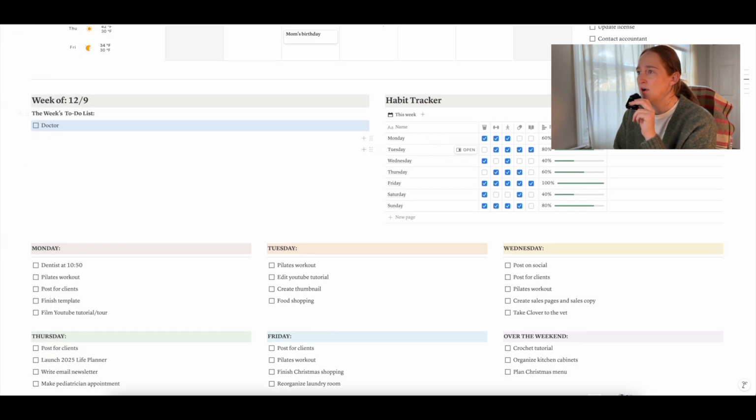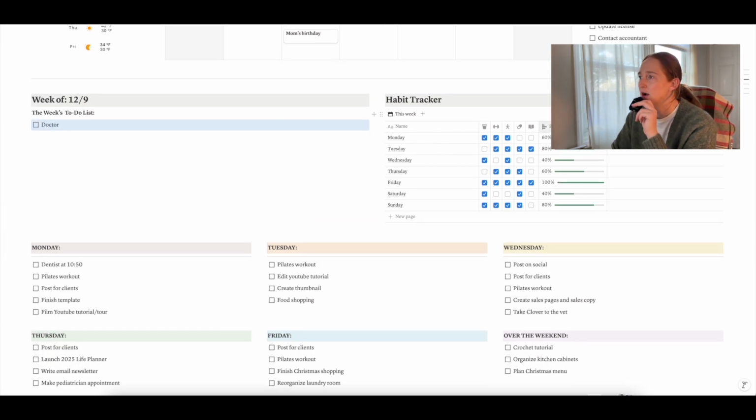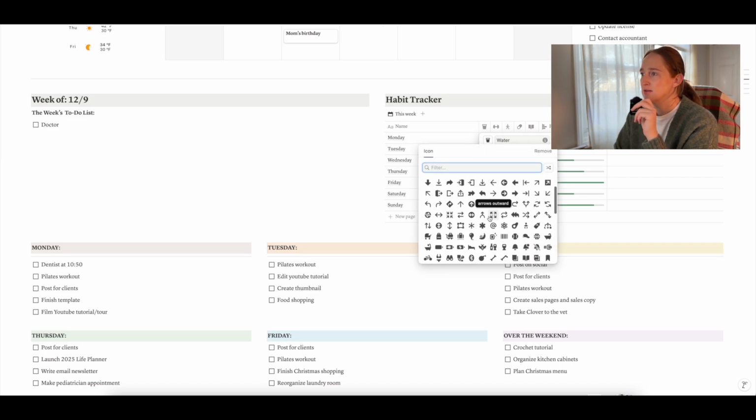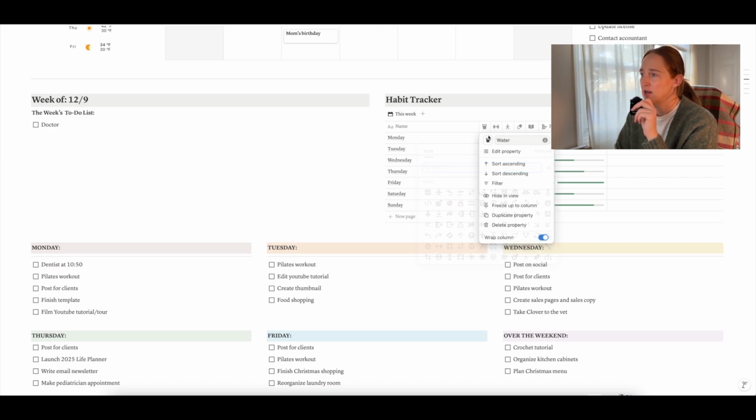And then over on the right hand side, we have your habit tracker. So for this habit tracker, I love that this year I added this progress bar so I could see how well I did visually for the week. And then if you get the template and you want to change any of these habits, you'll just click on one of these icons. You'll just change the title. So whatever you want, this one is to drink more water. So I'm just going to write in water. And then you would click this little icon and then you can just search any of the icons. So you could just change that.